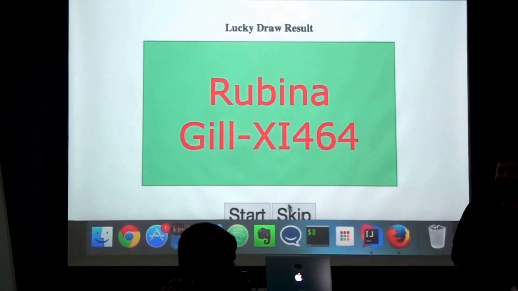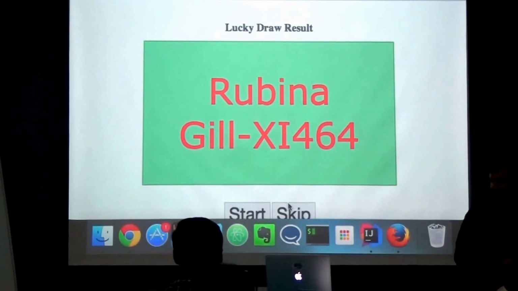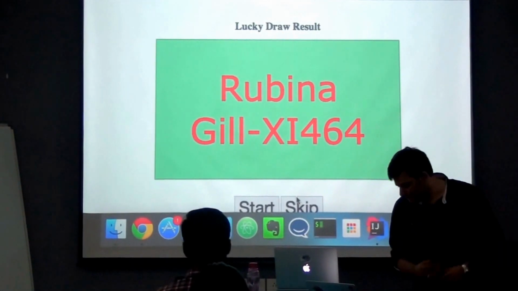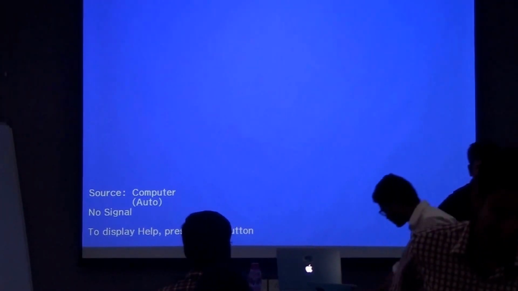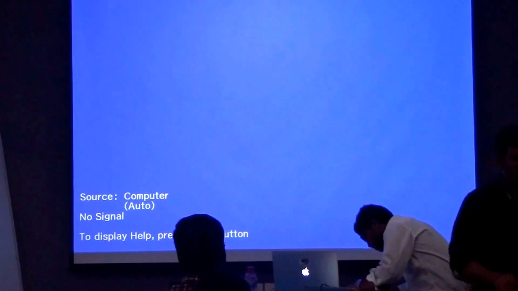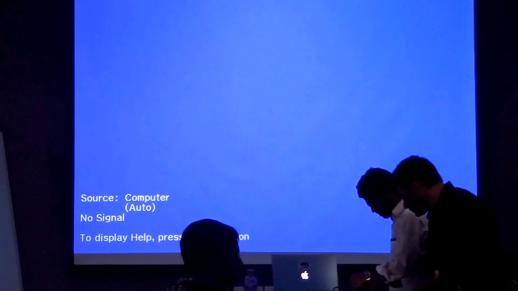Rubina again. If he does not turn up or does not give a session, then you are the second one. Okay. Now I will hand over to Pradesh, who will give. So there are 3 sessions. One will be nominated by me. So either Rubina or Kapil will be. Then you both can talk and decide.